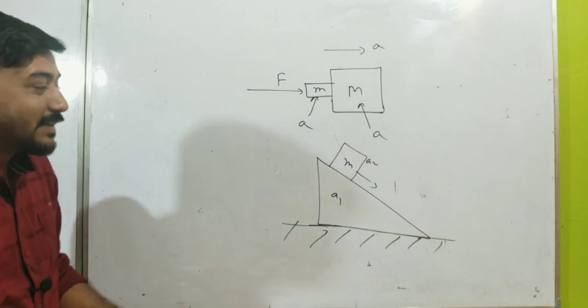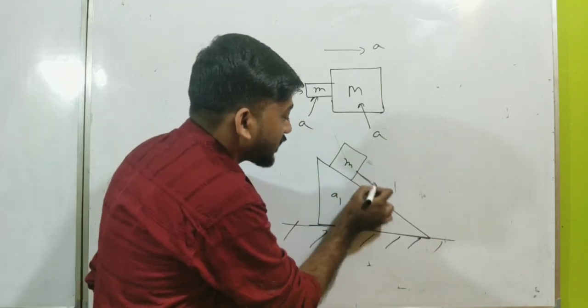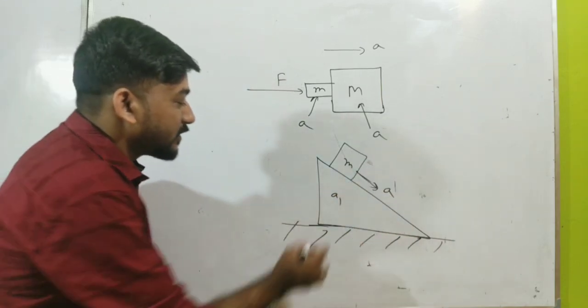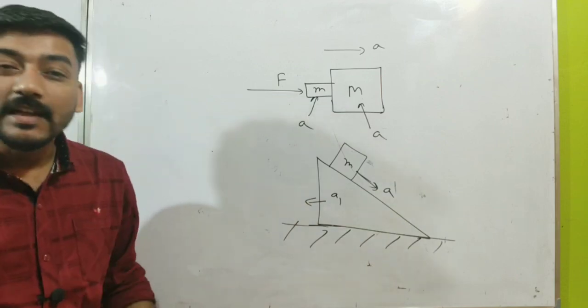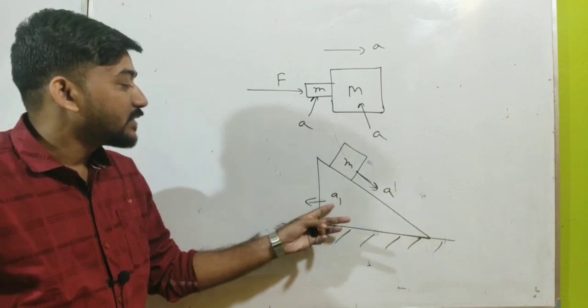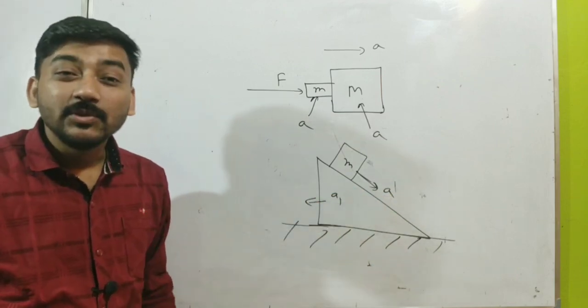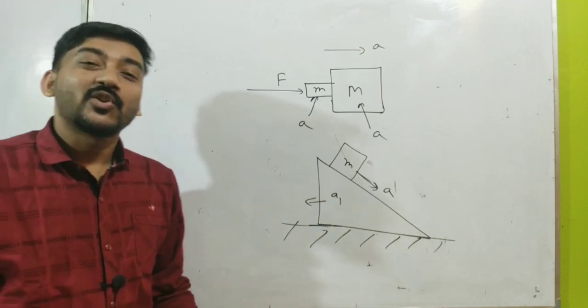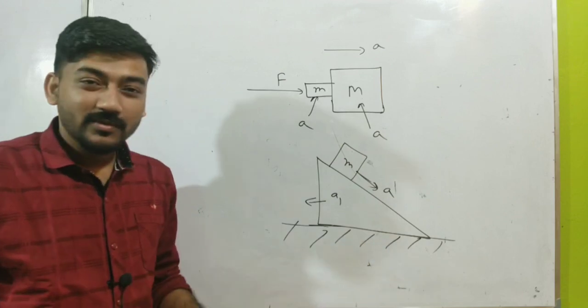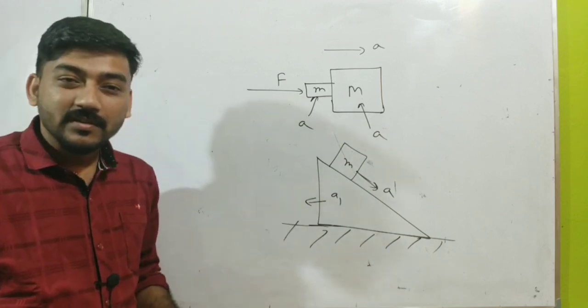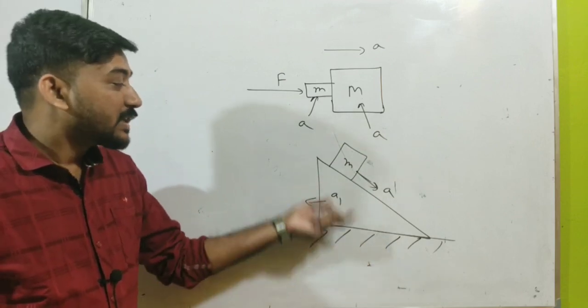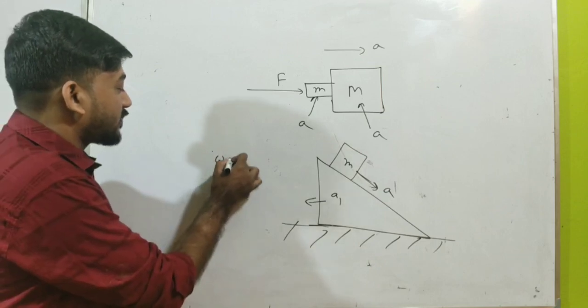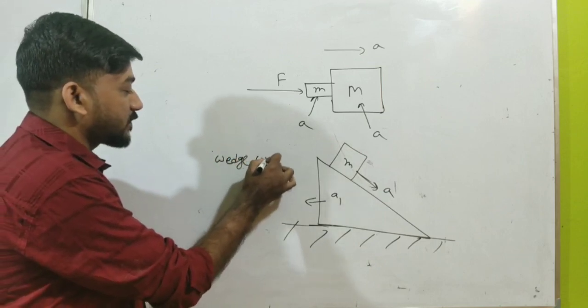The acceleration of this object is along this direction, and the acceleration of this object is in this direction. Can you relate mathematically the relation between A1 and A2? You can't, because this is a more complicated case and our prediction will not work. So we have to use the constraint equation, and this is called wedge constraint.